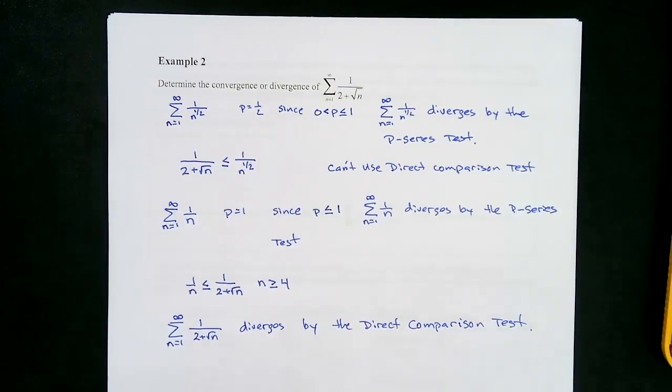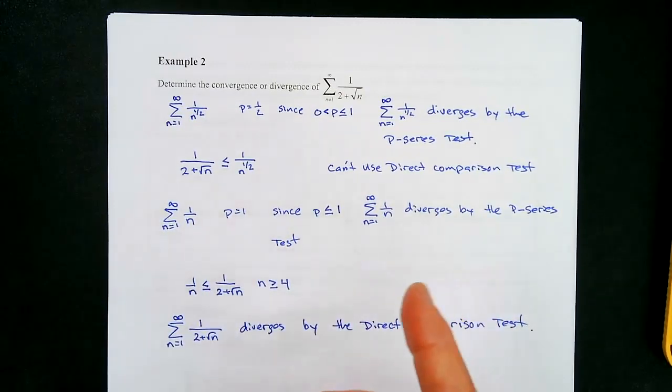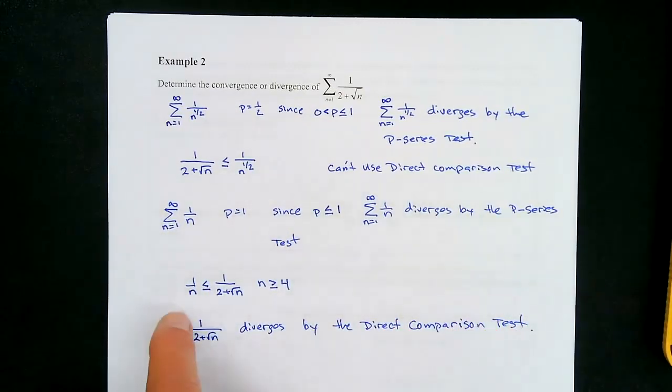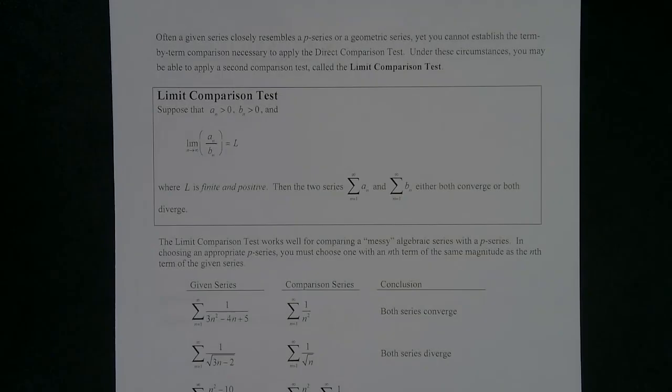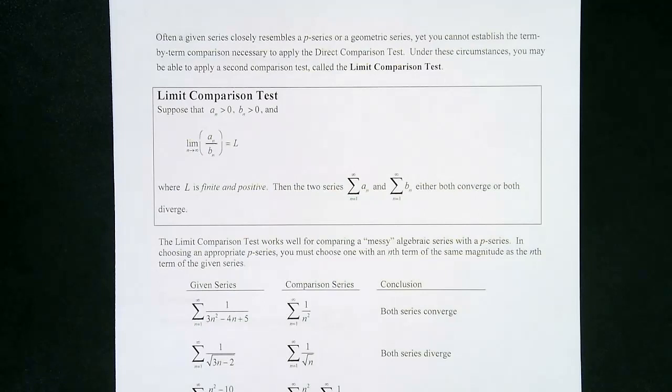Okay, and I think that one's going to be a little bit easier. This one's very, very difficult. I think of all of the series tests for convergence, the direct comparison test is probably the one that I use least because of this fact. It's hard to pick one that's doing what I want and smaller or bigger, depending if it's divergent or convergent. Okay. All right, so let's look at the limit comparison test. We'll probably use this more than the direct comparison test, okay?